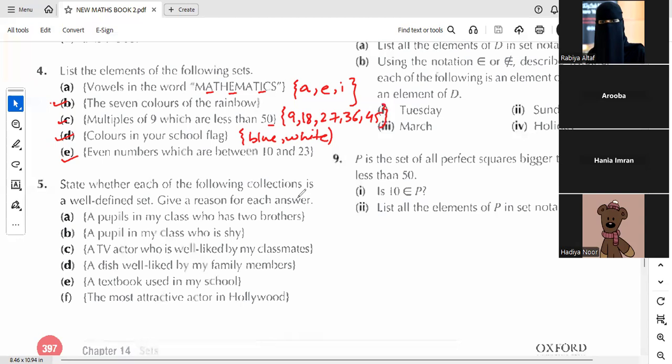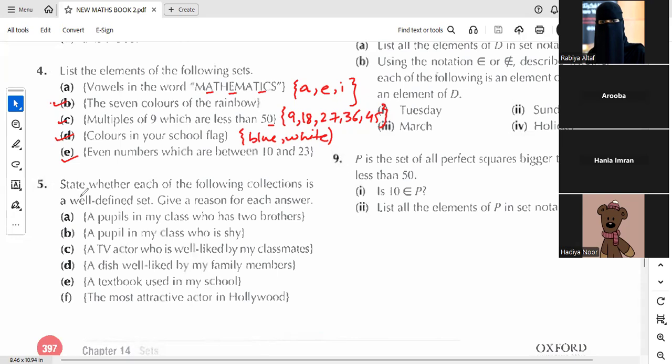Look at part A. A pupil in my class who has 2 brothers. What about this set? Whether it is well defined or not? Please unmute yourself and tell me your answer.